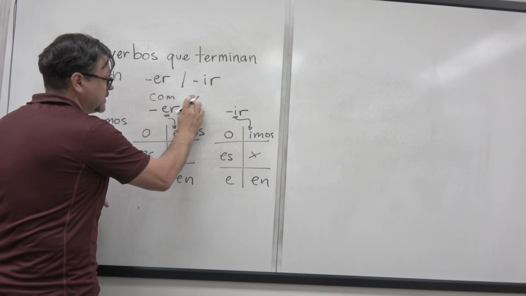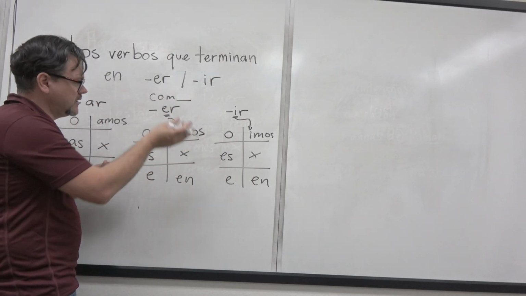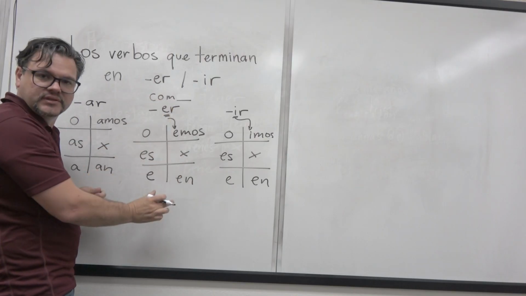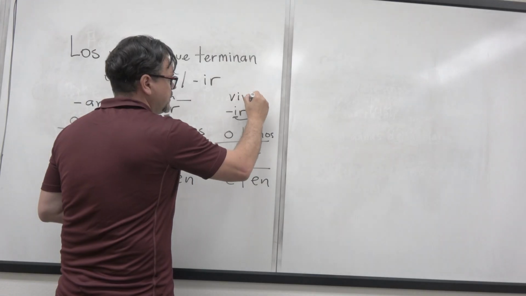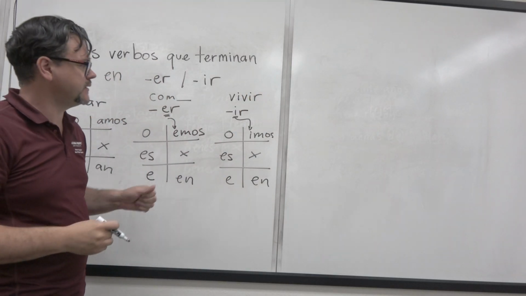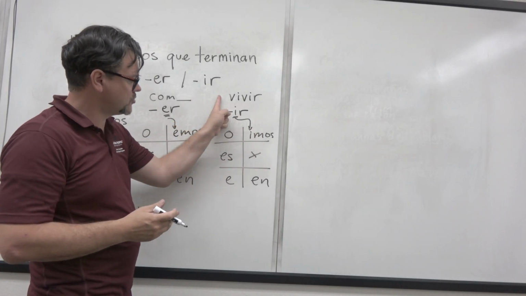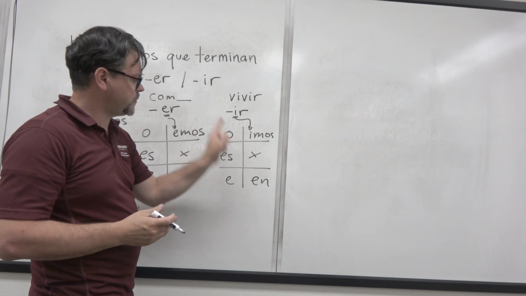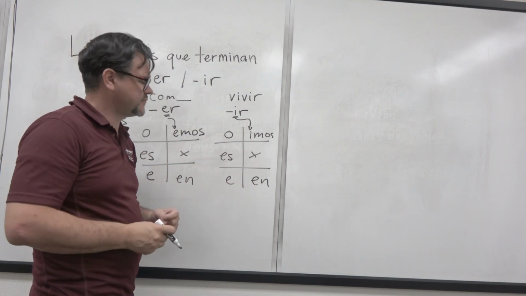Keep in mind that the technicality of this is dropping the ending and then adding that stem to these endings, okay? If we have a verbo como vivir, vivir is to live, right? Vivir. So it's going to be yo vivo. This one is going to be vivimos. Viven. Ellos viven. Él vive. Él vive en California. ¿Sí?